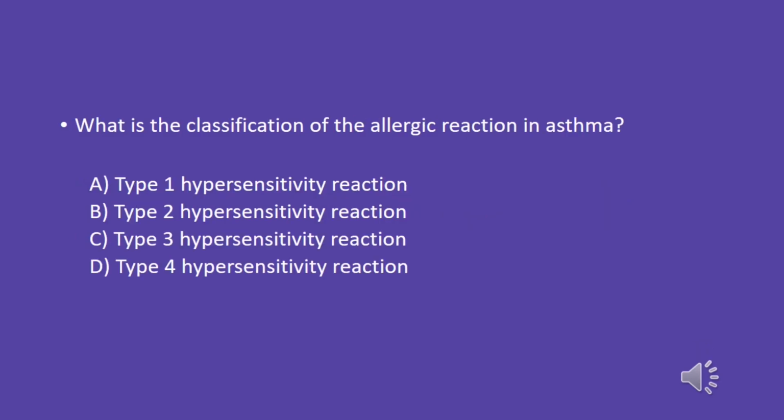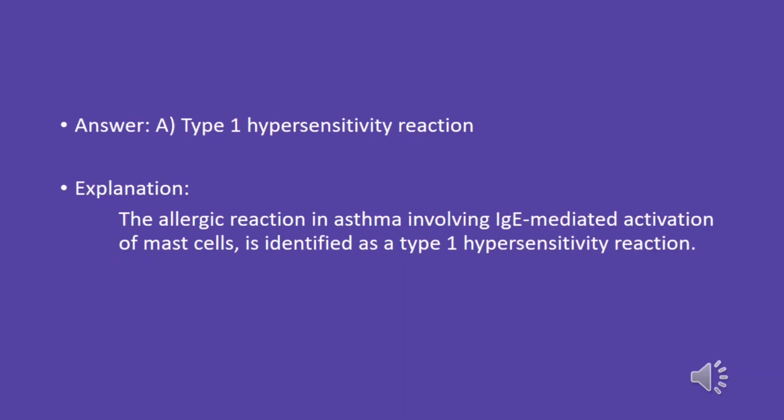What is the classification of the allergic reaction in asthma? A. Type 1 hypersensitivity reaction. B. Type 2 hypersensitivity reaction. C. Type 3 hypersensitivity reaction. D. Type 4 hypersensitivity reaction. Answer: A. Type 1 hypersensitivity reaction. Explanation: the allergic reaction in asthma involving IgE-mediated activation of mast cells is identified as a type 1 hypersensitivity reaction.